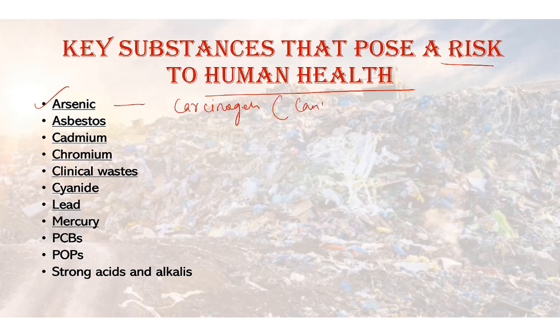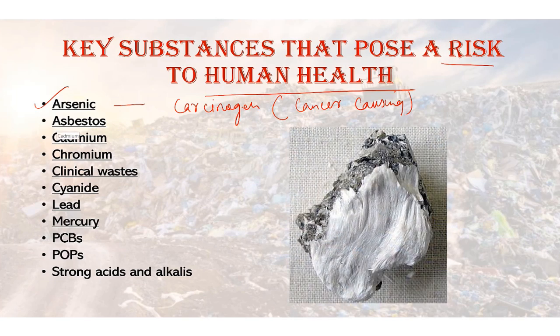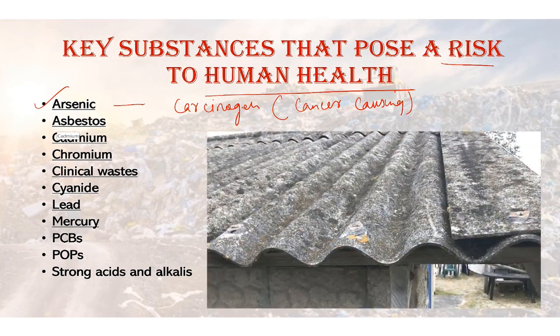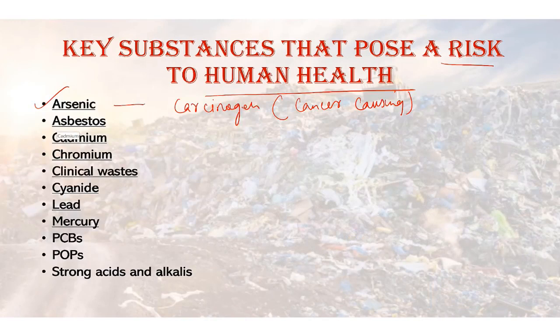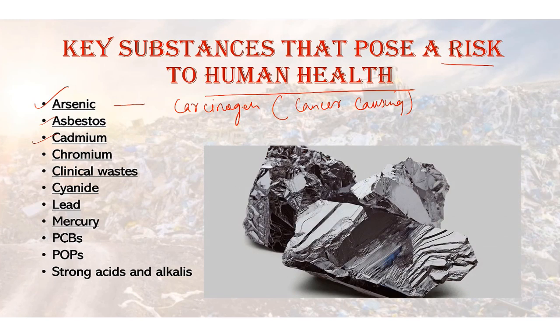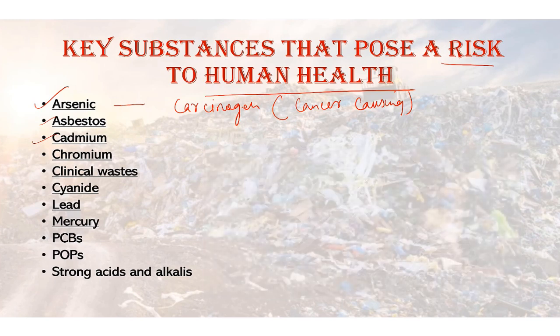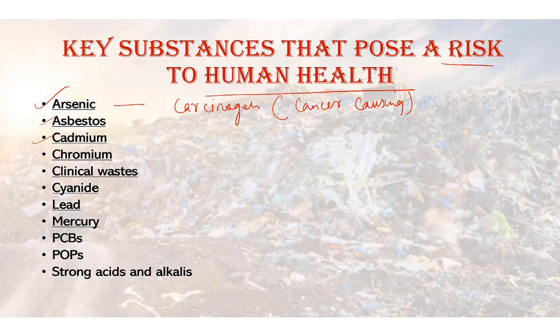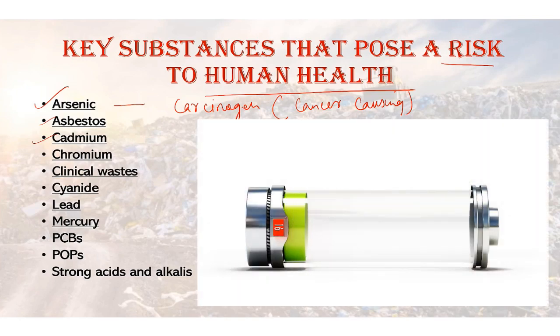Carcinogen means cancer causing. Next is your asbestos. It is a material that was once used for the insulation of buildings, and some businesses are still using this material to manufacture roofing materials and brakes. Inhalation of asbestos fibers can lead to lung cancer and asbestosis. Next is your cadmium. Cadmium is found in batteries and plastics. It can be inhaled through cigarette smoke also, or it could be digested when included as a pigment in food. Exposure leads to lung damage, irritation and digestive tract and kidney diseases also.